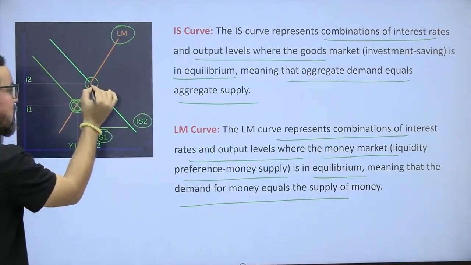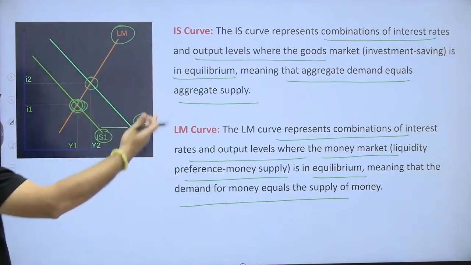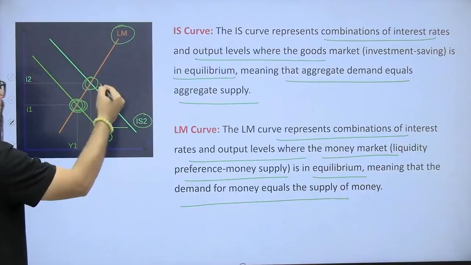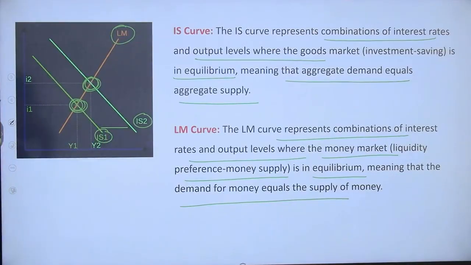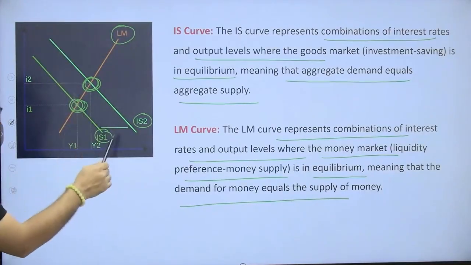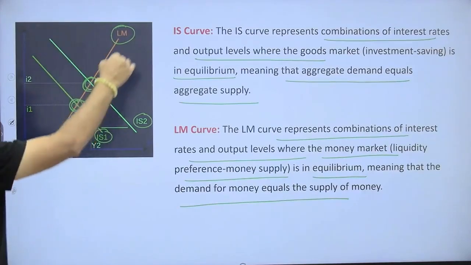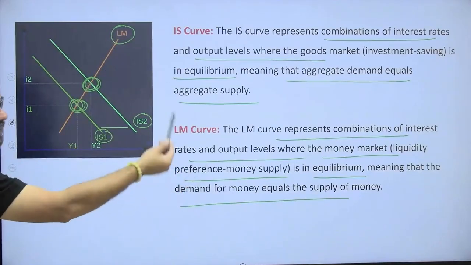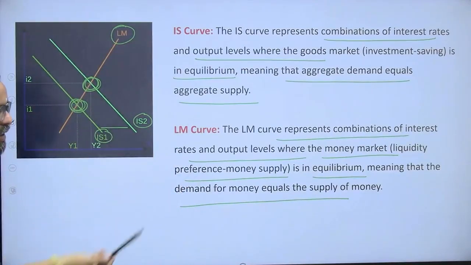And if there is more liquidity, this will become another equilibrium. Basically, the IS curve shows the demand for goods and supply of goods, and the LM curve shows the money market, the supply of money and the demand for money.